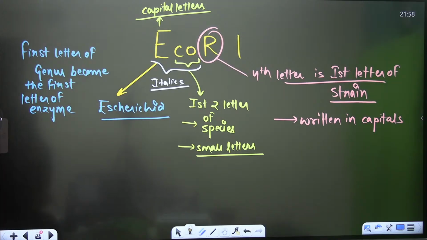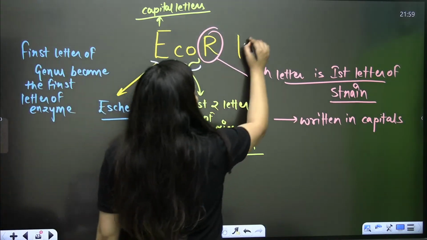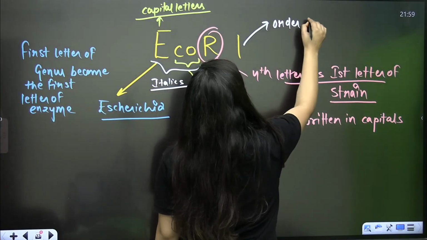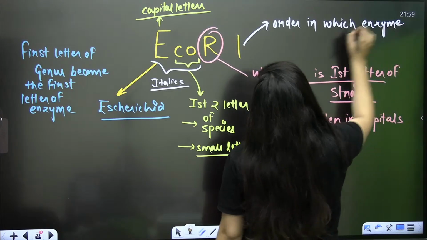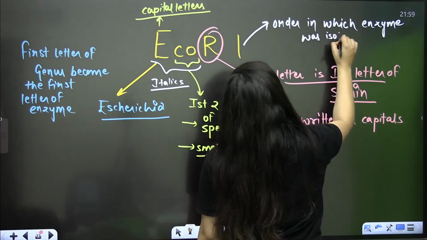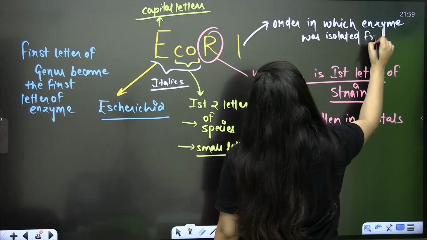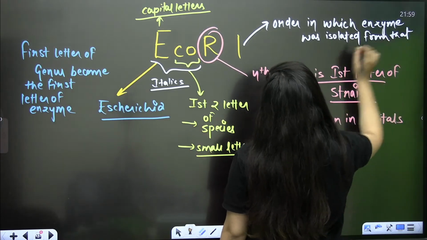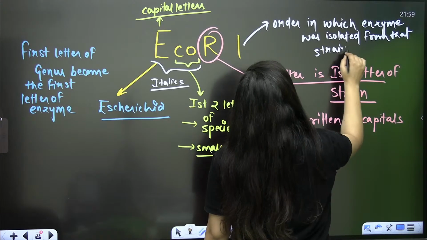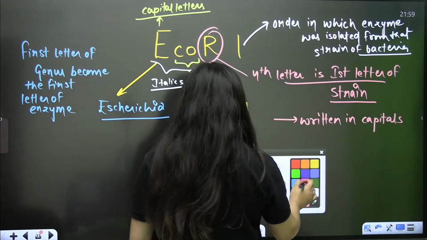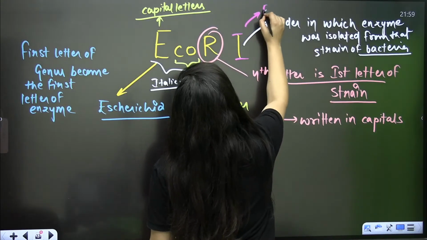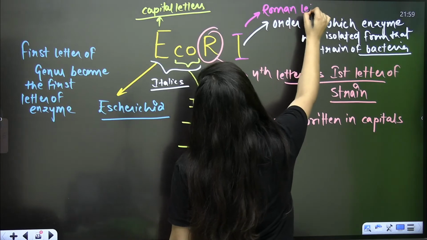Done? And then you have the Roman number written at the end of the name. It indicates the order in which the enzyme was isolated from that strain of bacteria. Okay, from that strain of bacteria. So basically it is in Roman letters. Fine. So this is about the nomenclature.